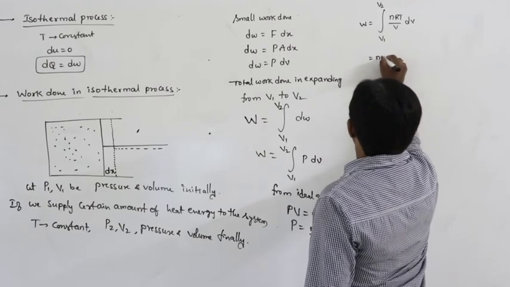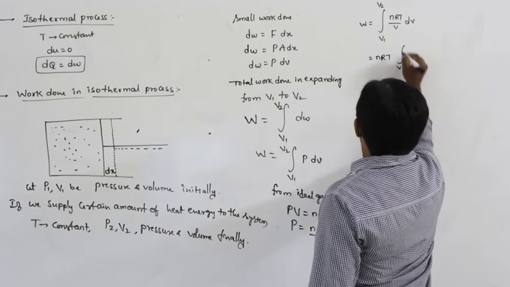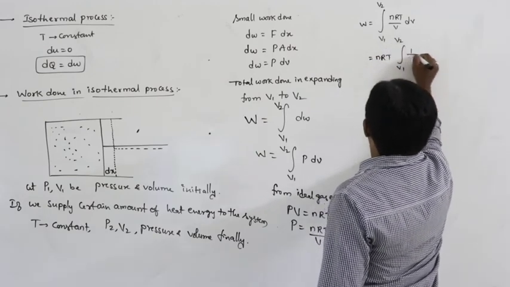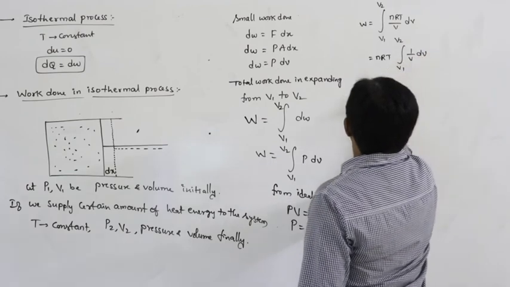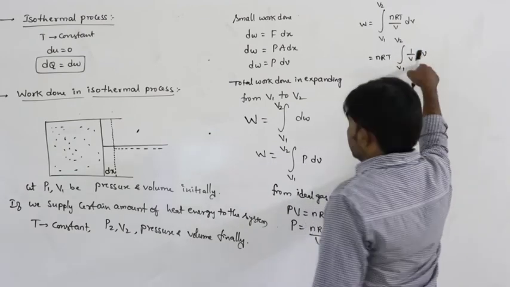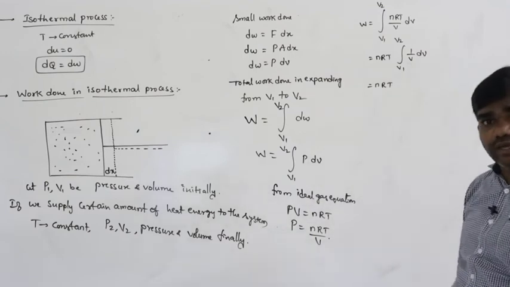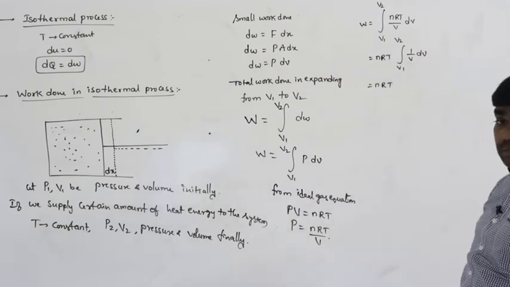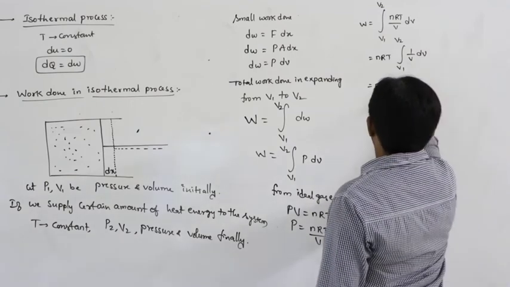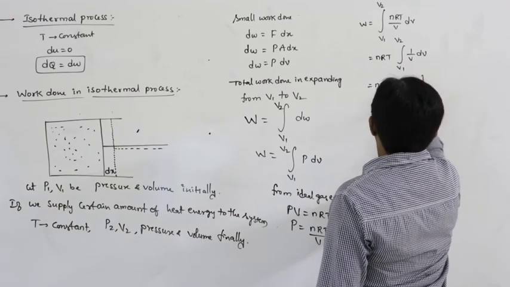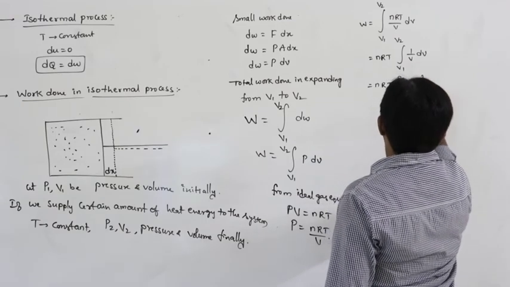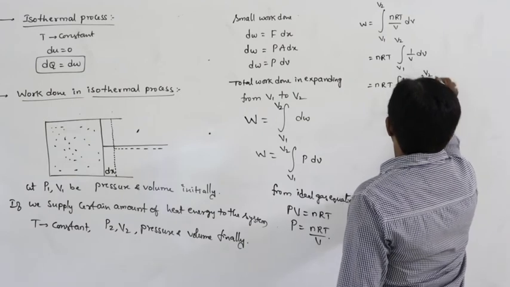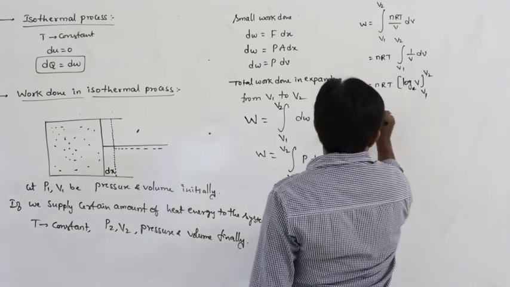So that is equal to nRT times the integral from V1 to V2 of 1 by V dV. The integral of 1 by x dx is log x, so we get log V between the limits V1 to V2, log base e, the exponential logarithm.